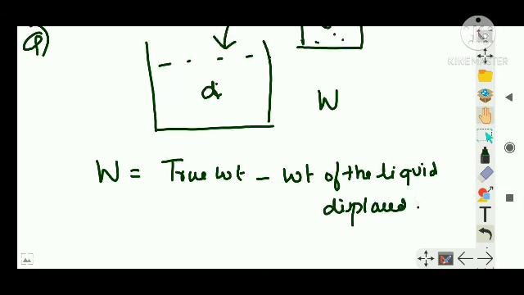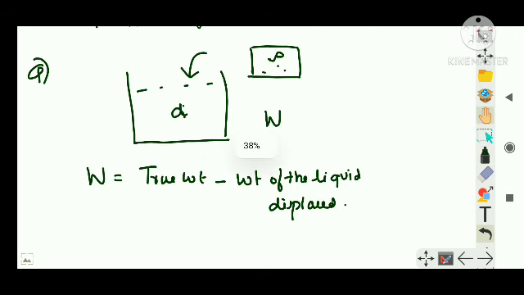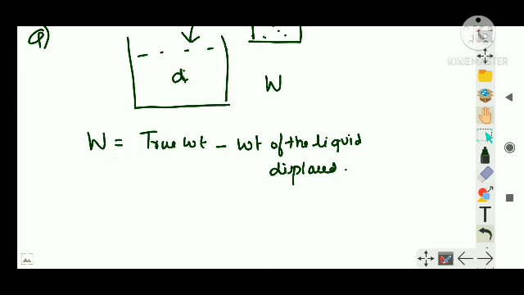Right? This is common sense here. When you dip yourself into water, you feel less weight than your actual weight. So the actual weight is greater. The weight you feel is equal to the true weight, that is, the actual weight minus the weight of the liquid displaced. So what is the true weight? A. Weight means your mg, that is force.